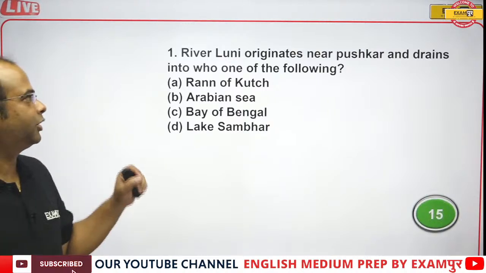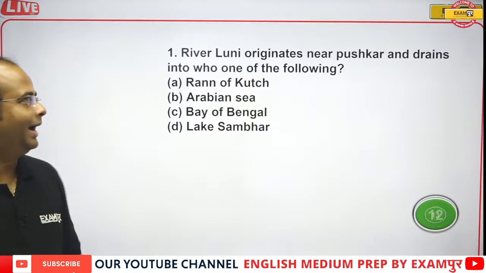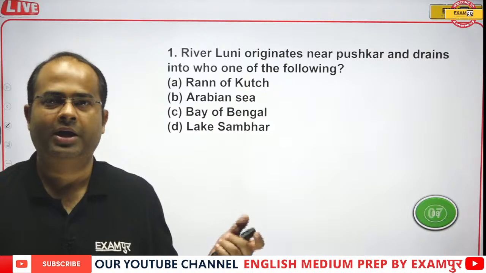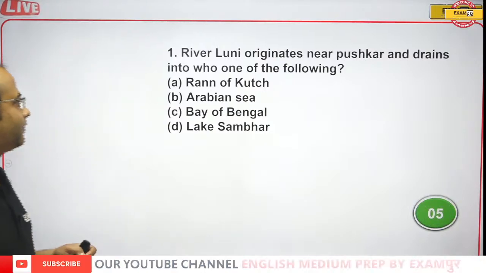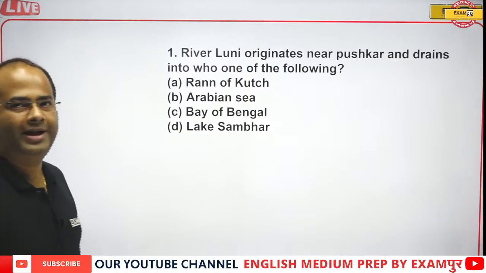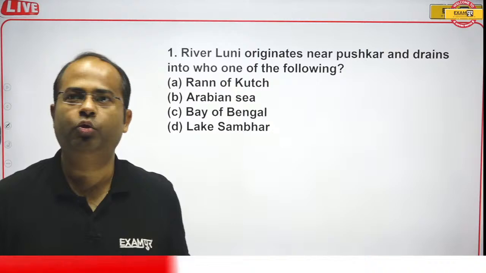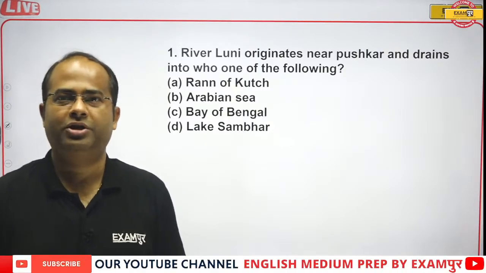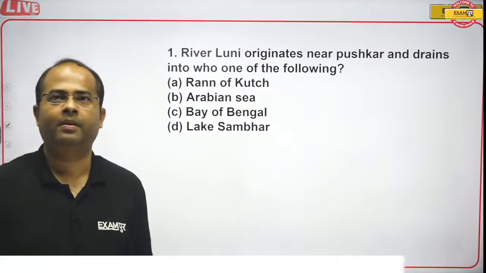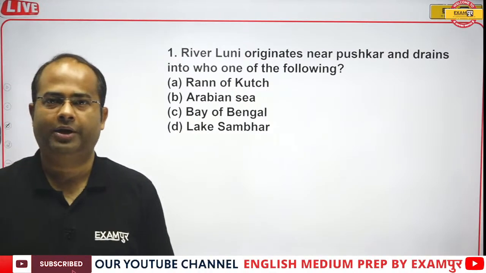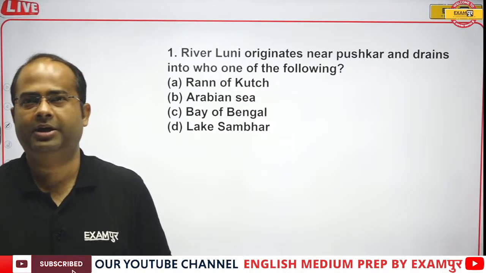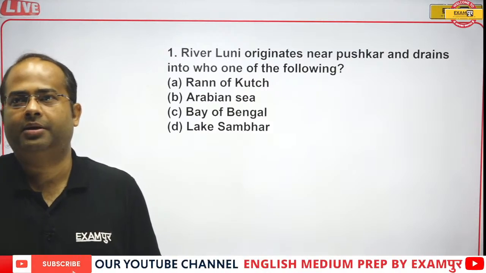The first question is: river Luni originates near Pushkar and drains into which of the following? Is it Run of Kutch, Arabian Sea, Bay of Bengal or Lake Sambhar? The first question is from geography itself. So where does the Luni river drain? It's an inland river guys.